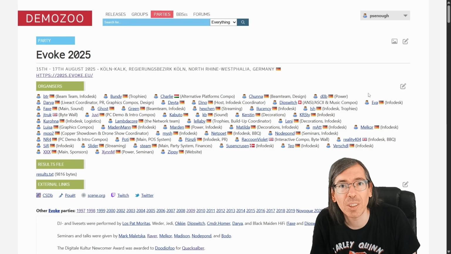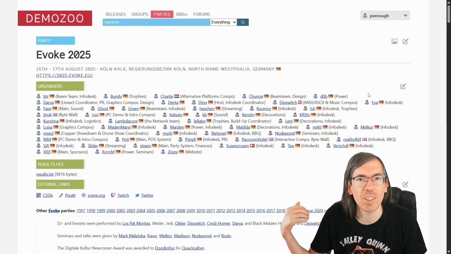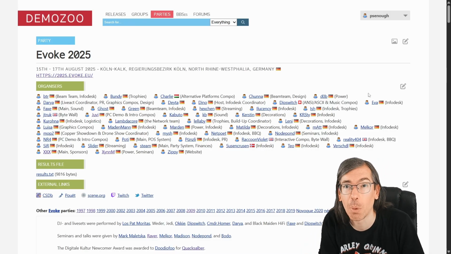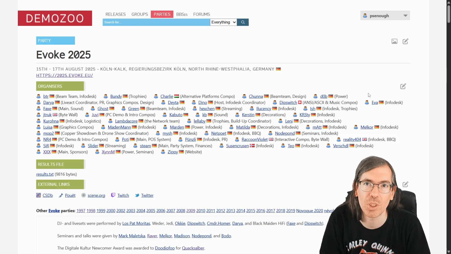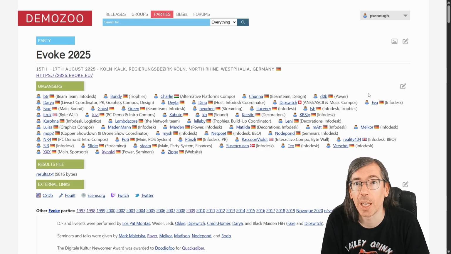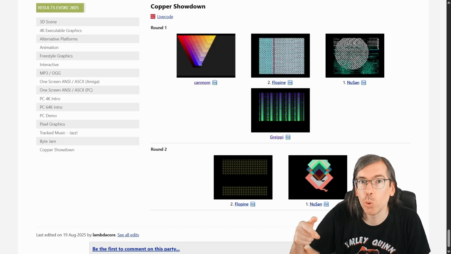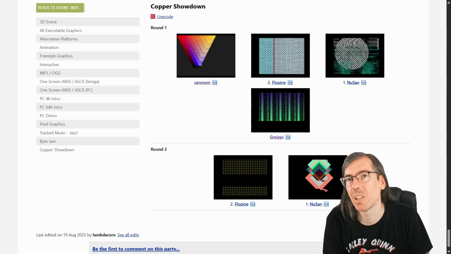Then we had the 26th edition of Evoke taking place in Cologne, Germany as usual, packed to its 500 visitors maximum capacity. They had a bunch of interesting new things this year, including a drone show and the world's first copper showdown, using a new live coding tool to program copper lists on the Amiga.